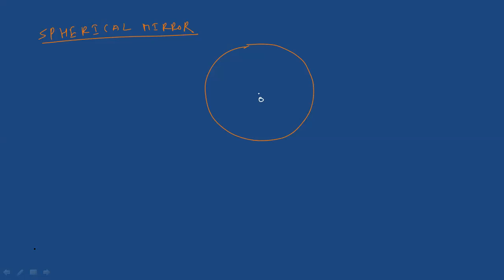Now see, here the reflecting surface is curved, yes or no? So write down: a mirror whose reflecting surface is curved or spherical is called a spherical mirror. Finish?